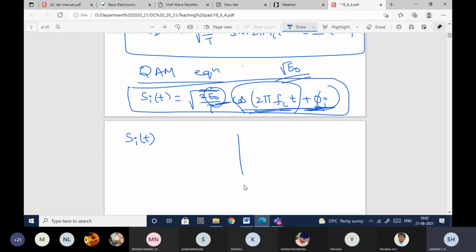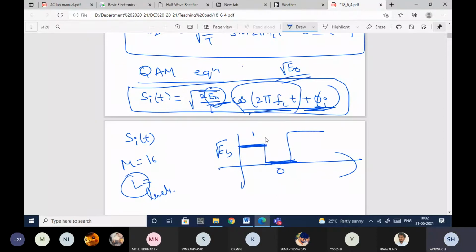See, if you just recall in amplitude shift keying, what we were doing: if we had positive one, we had positive voltage as root EB, or next root EB, 2 root EB, something like this. I'll have so many levels, where this root E naught is nothing but the minimum energy of the signal.